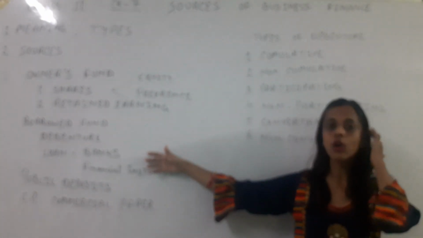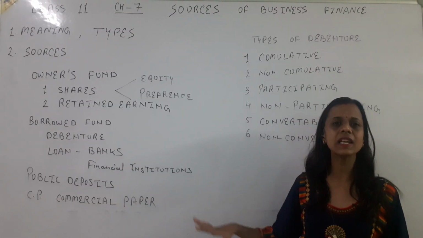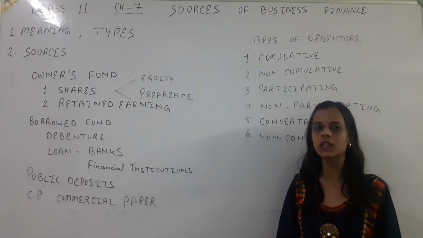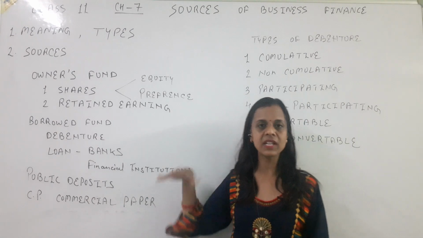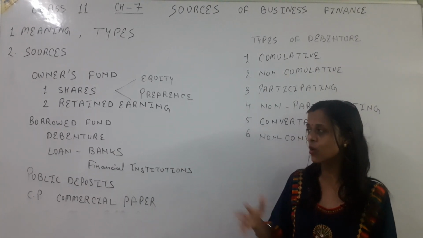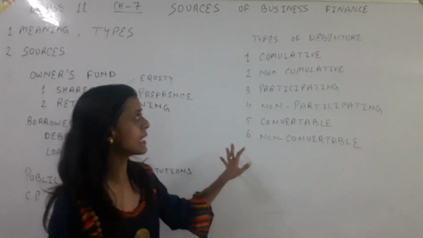The interest or the tax rebates also play a major role in this. So basically we can say that there are many factors. After considering all the factors, we decide which source and in which ratio we are going to use to arrange the sources of finance for our company. Now let's move on to the next topic.